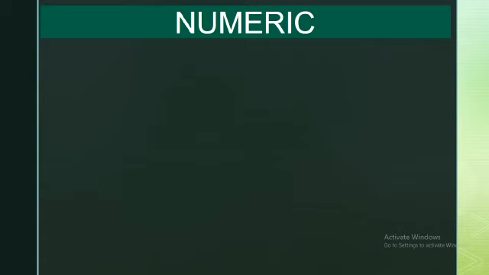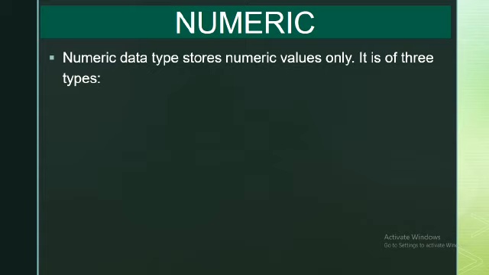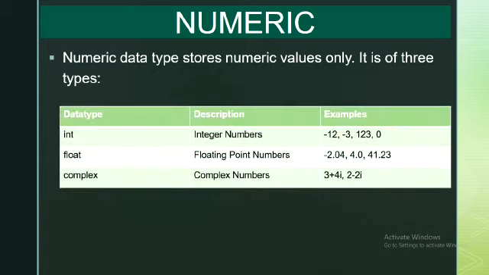First is numeric, which can store numeric values only. It is of 3 types. First, int, that is integer numbers without any decimal part, and those integer numbers can be positive or negative. Example, 1, 2, 3, -12, -3, etc.